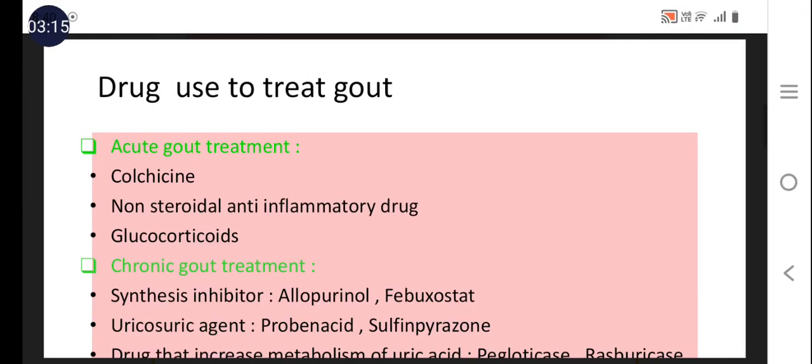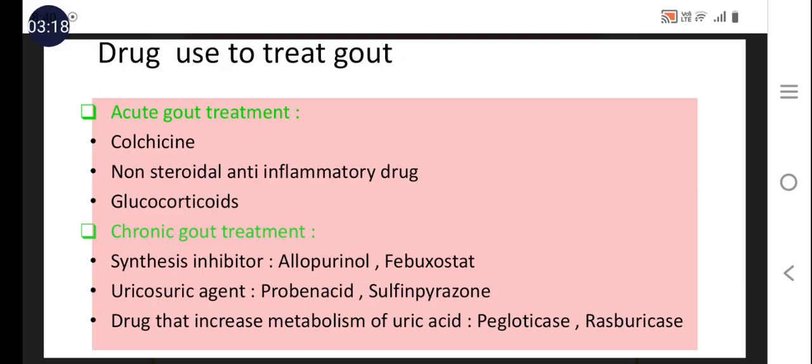The classification of the drugs that are used to treat gout is given in this slide: drugs used for acute gout treatment, and drugs used for chronic gout treatment. Acute gout means the condition is not much more severe, so for that firstly non-steroidal anti-inflammatory drugs, then colchicine and glucocorticoids. These drugs are given in case of acute gout.